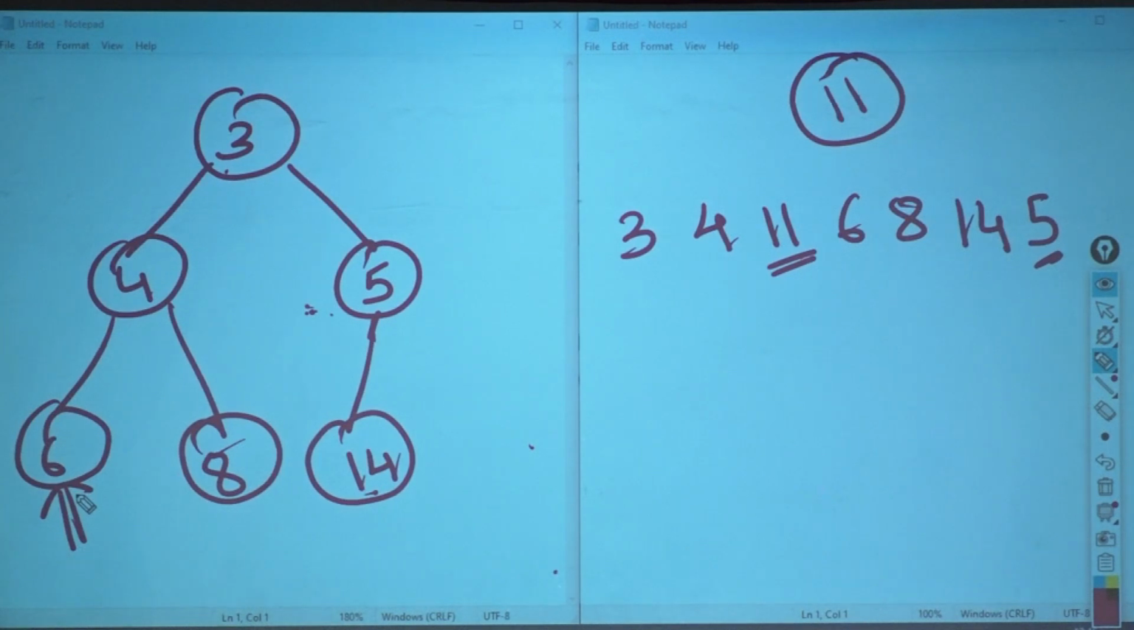Whenever you want to delete a node, please repeat after me. Okay? I have to teach like you are children in KG.